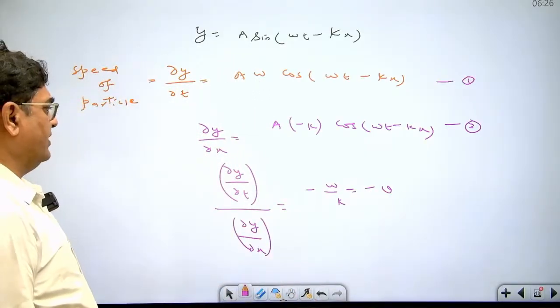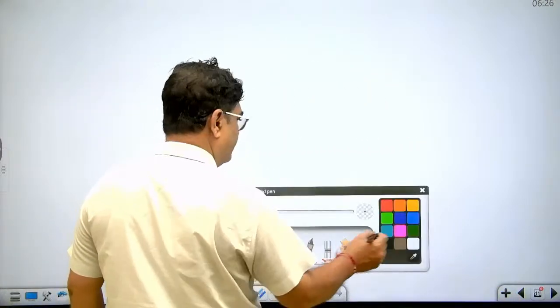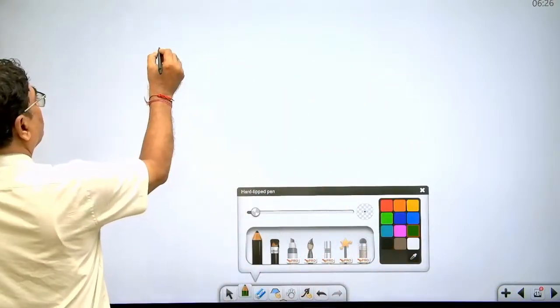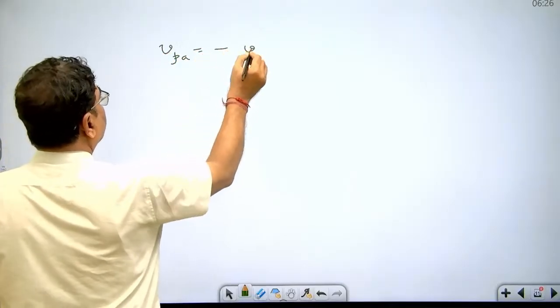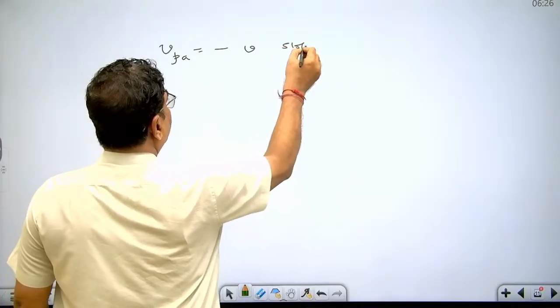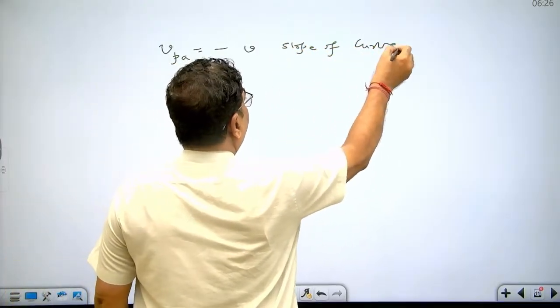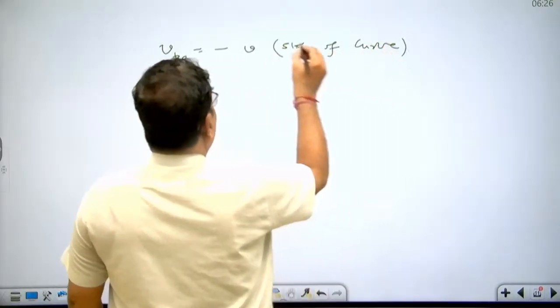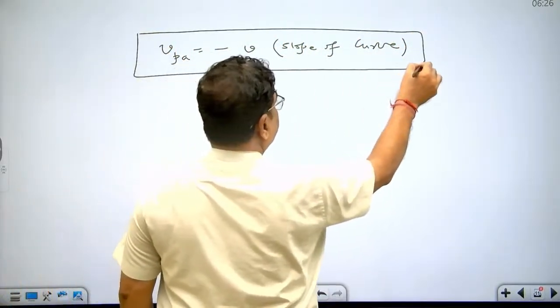Particle speed equal to negative wave speed into slope of the curve. Particle speed equal to negative sound speed into slope of curve. Dear student, this formula is very important. How? Let's see here.